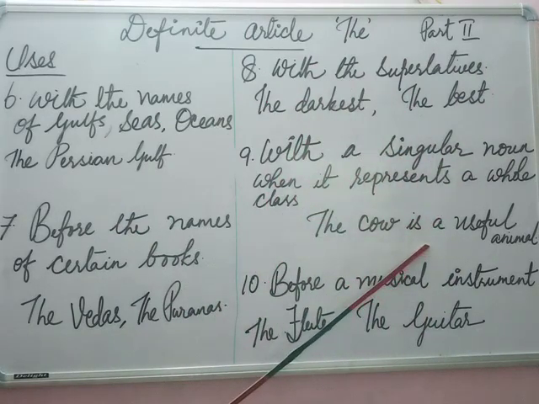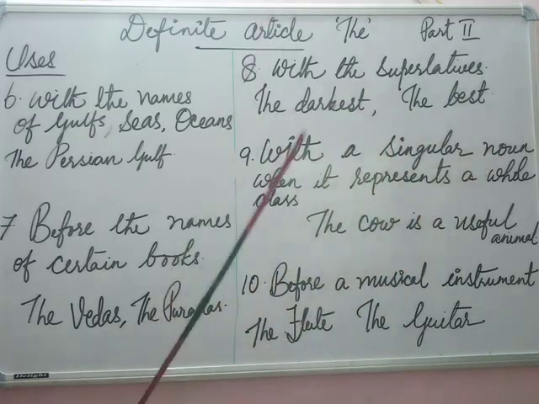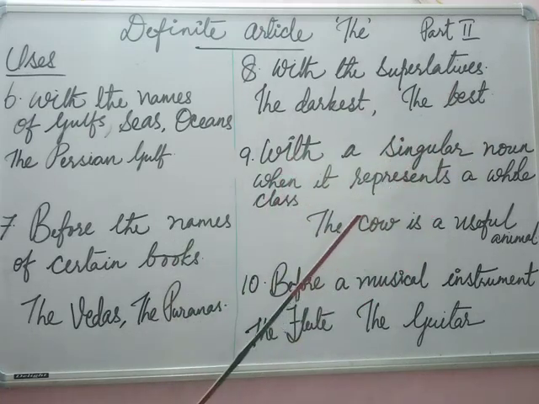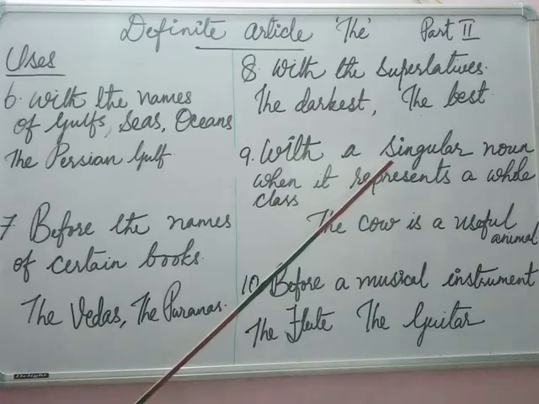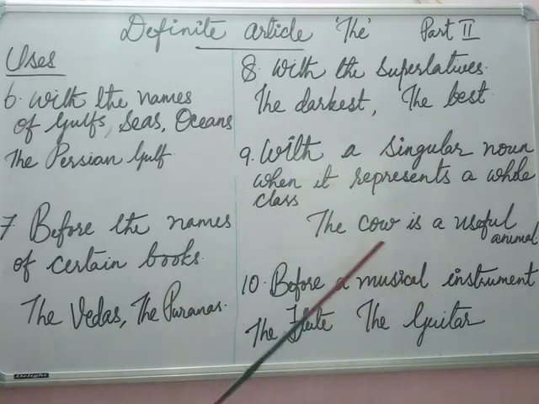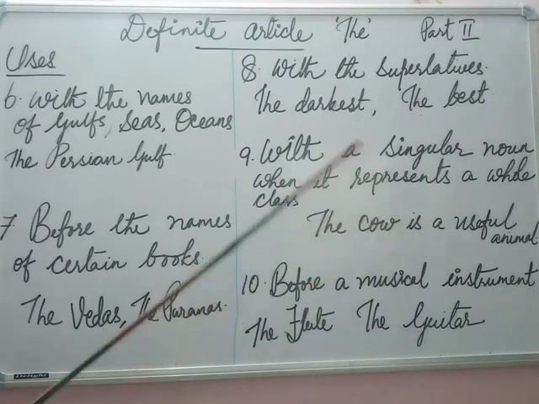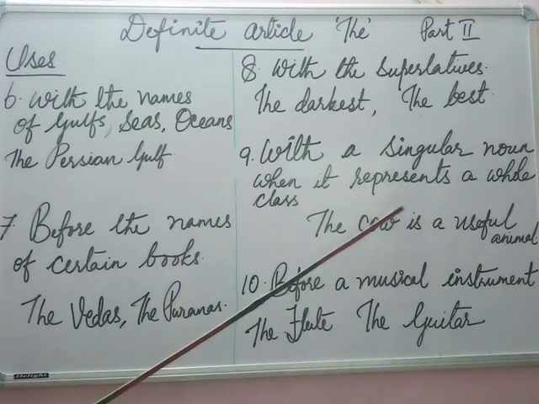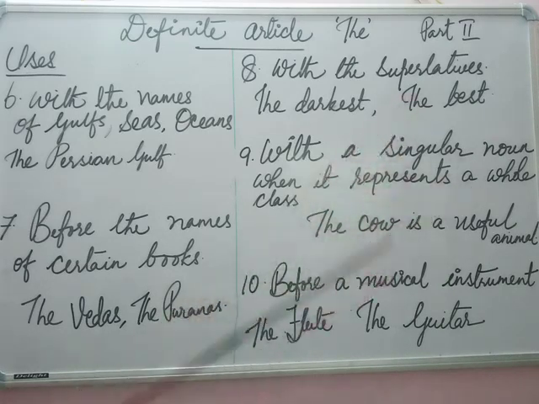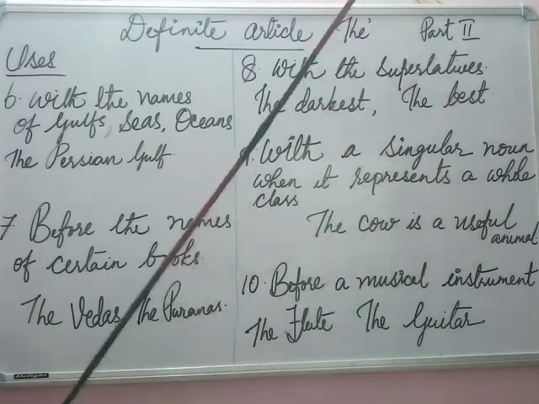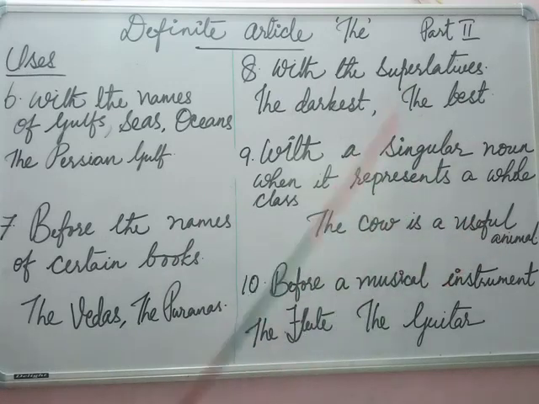Listen very carefully. With a singular noun when it represents a whole class. Here, see the example, then you will understand the use. The cow is a useful animal. Here see, cow represents the whole class. We are not talking about a particular cow here. We are talking about the whole class. The cow is a useful animal. All the cows are useful animals, isn't it? So we use "the cow is a useful animal". Now move on to the next use.